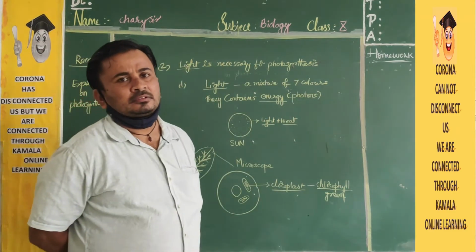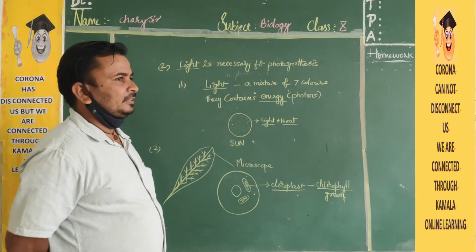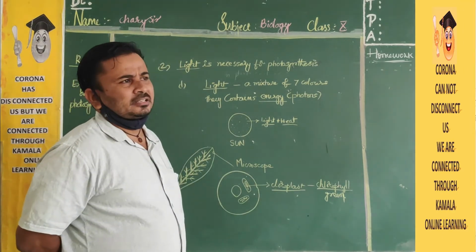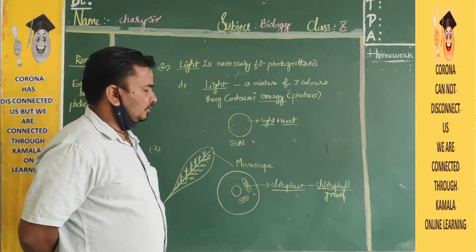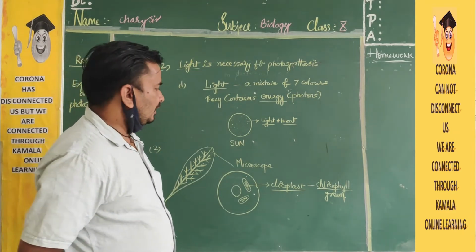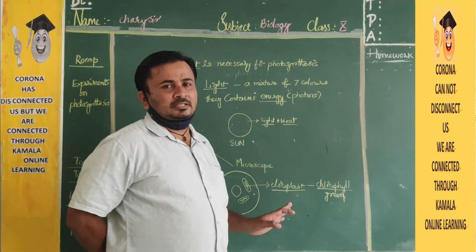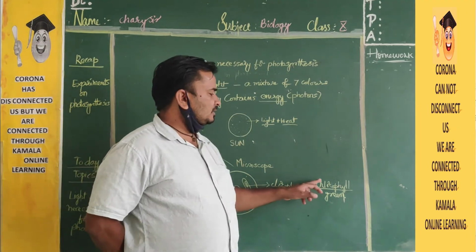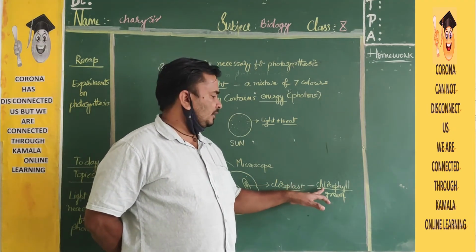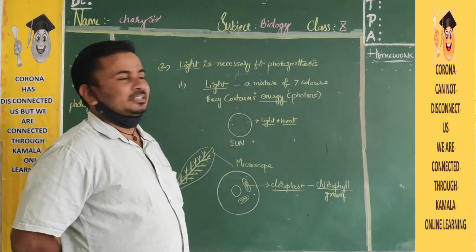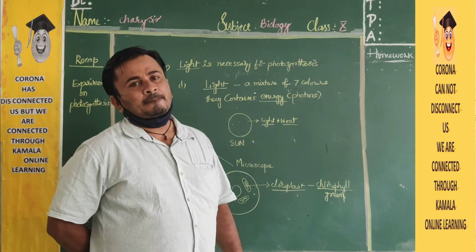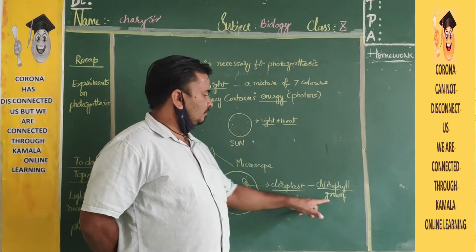Listen carefully, children. If you take any leaf, so many plants are there outside, take one leaf and observe that one. Just take out one small portion of that and keep it under the microscope. You can see small chloroplasts in the cytoplasm. Those chloroplasts contain chlorophyll, which is green in color. That green color will take the energy from the sun.